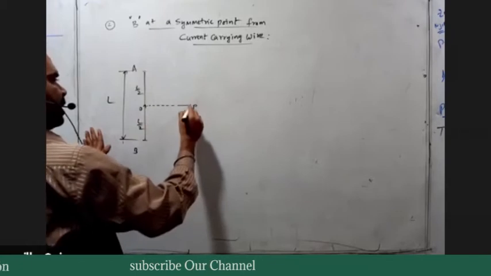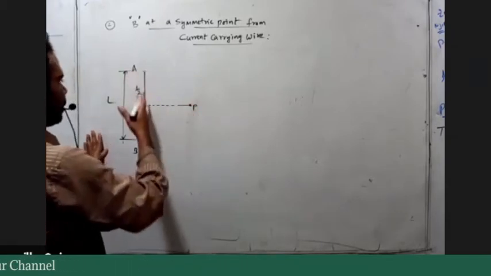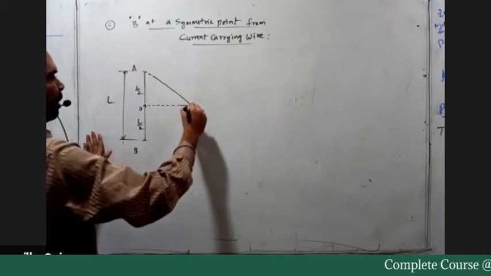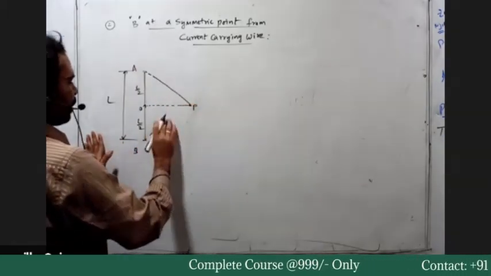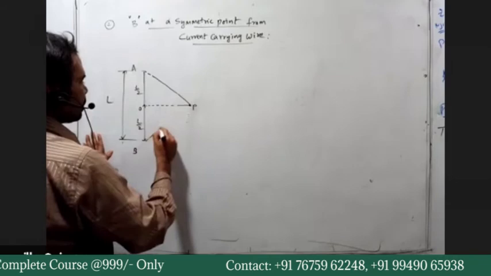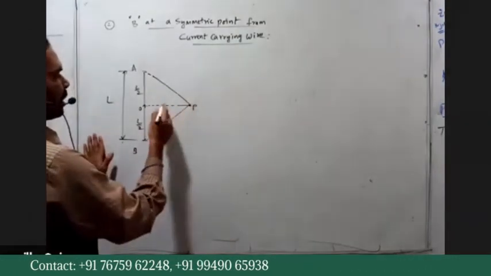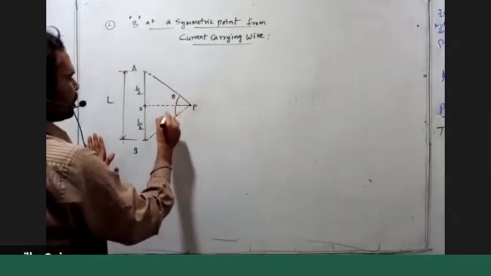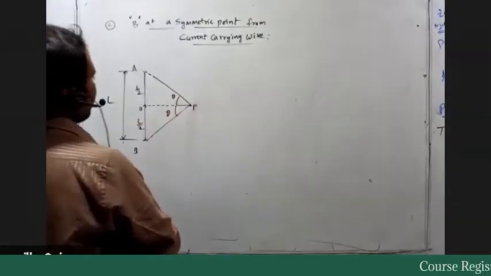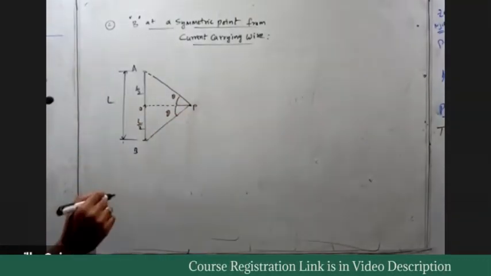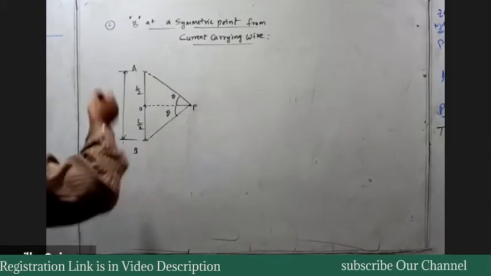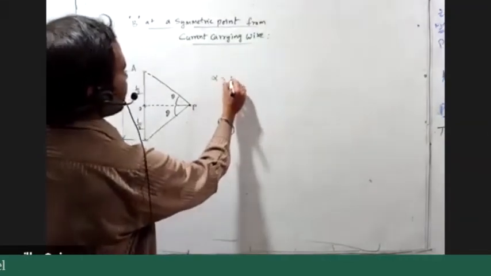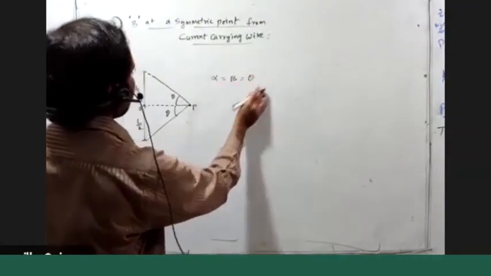So when it is located symmetrically to this wire AB, obviously the angle made by the point with the upper end and lower end is the same, because of the symmetric location. This angle is theta. So here alpha is equal to beta is equal to theta.